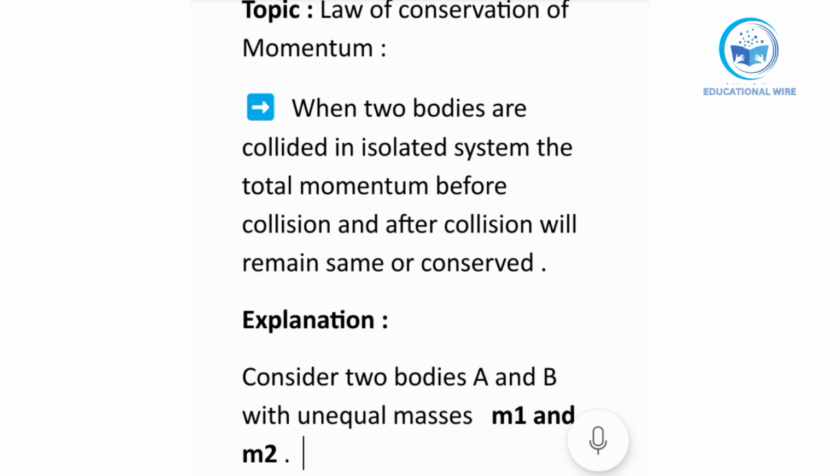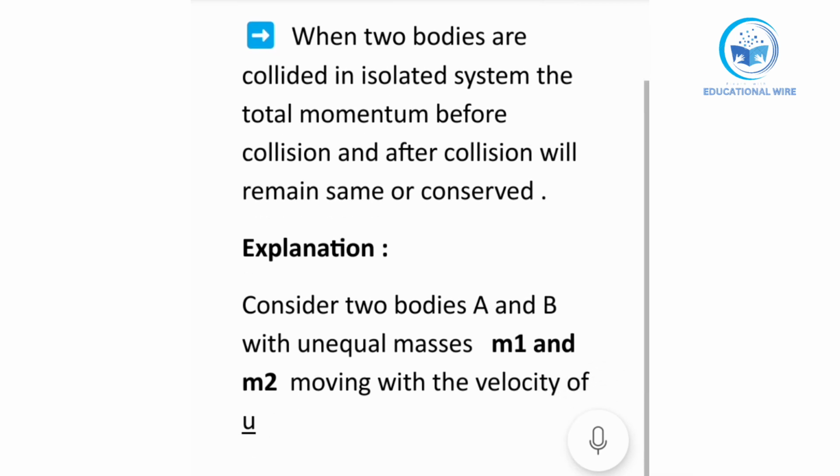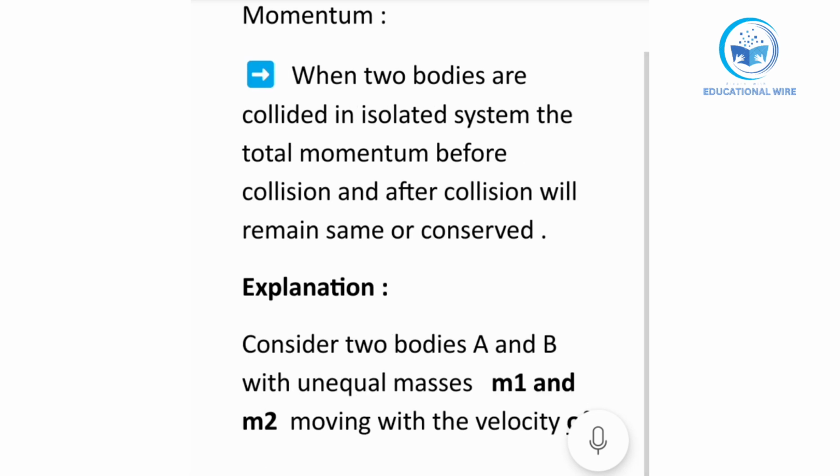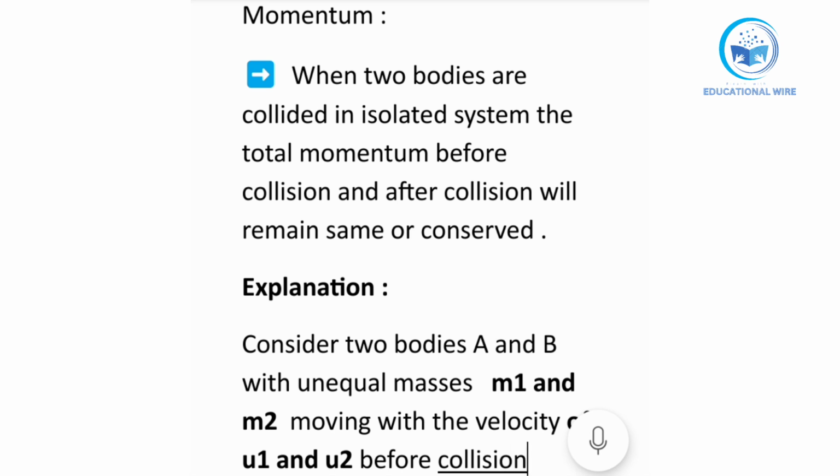After that, moving with the velocity of u1 and u2. This is the initial velocity u1 and u2 before collision. It happens before collision.